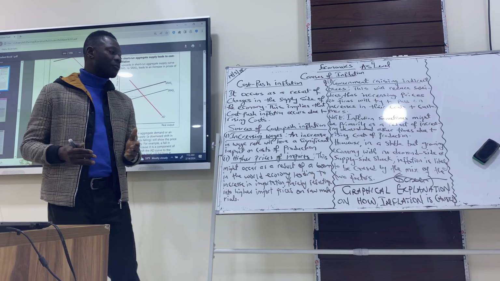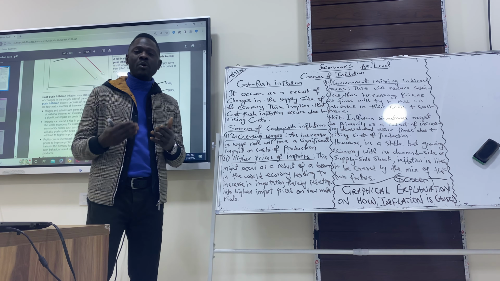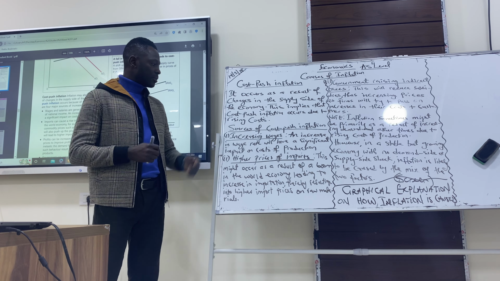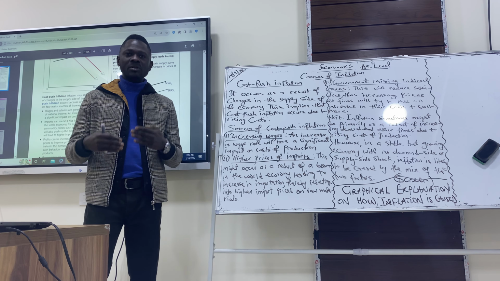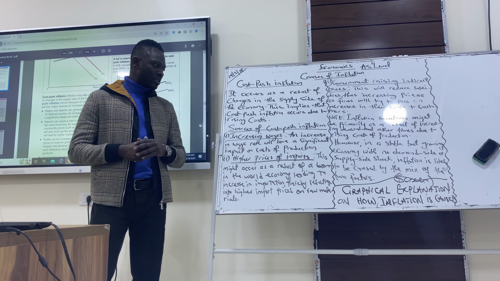So what are the sources of cost push inflation? What are the reasons why we have cost push inflation? The first one, increasing wages. An increase in wage rate will have a significant impact on the cost of production because wage is part of the national income. So if wage rate is increasing in an economy, it means the cost of production for firms would have increased because they have to pay more to workers. And as a result of that, they might be witnessing an increasing cost, which has to be passed on to customers, which brings about increasing prices. That is about increasing wages.